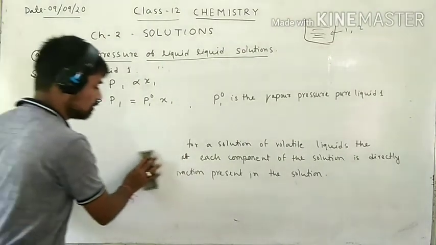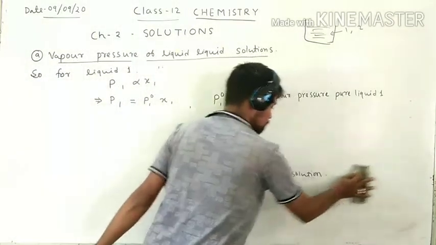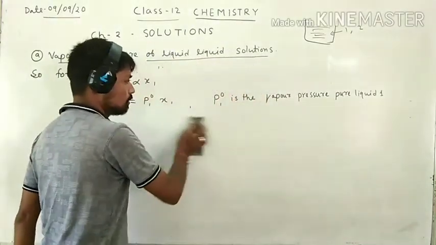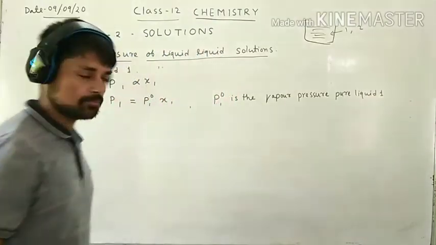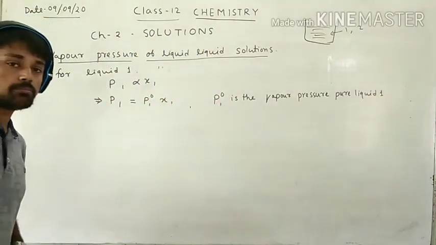P1 naught is what? The vapor pressure of liquid number 1, and this one is partial pressure.